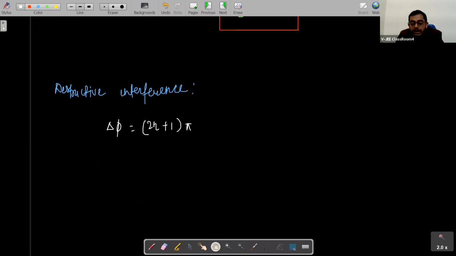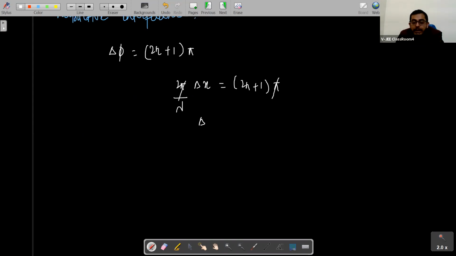So delta phi is this. Now we can again calculate the value of delta x, the path difference, for destructive interference. 2 pi by lambda into delta x is equal to 2n plus 1 into pi. Right, pi and pi will get cancelled out. What will be the value of delta x, students? Now tell me. The value of delta x will be 2n plus 1 into lambda by 2.